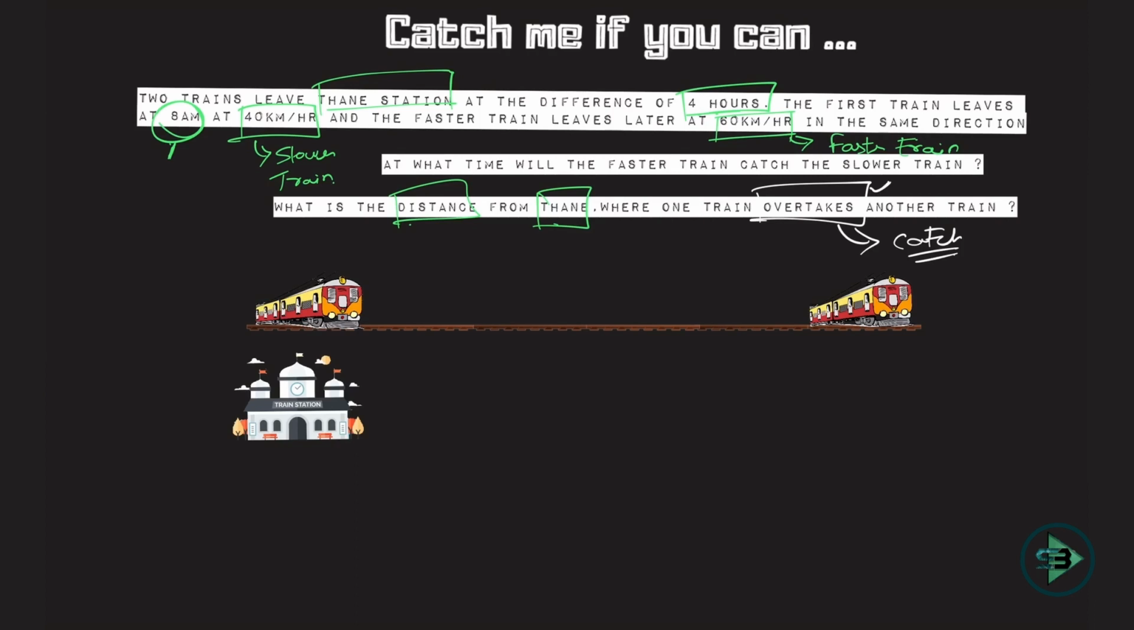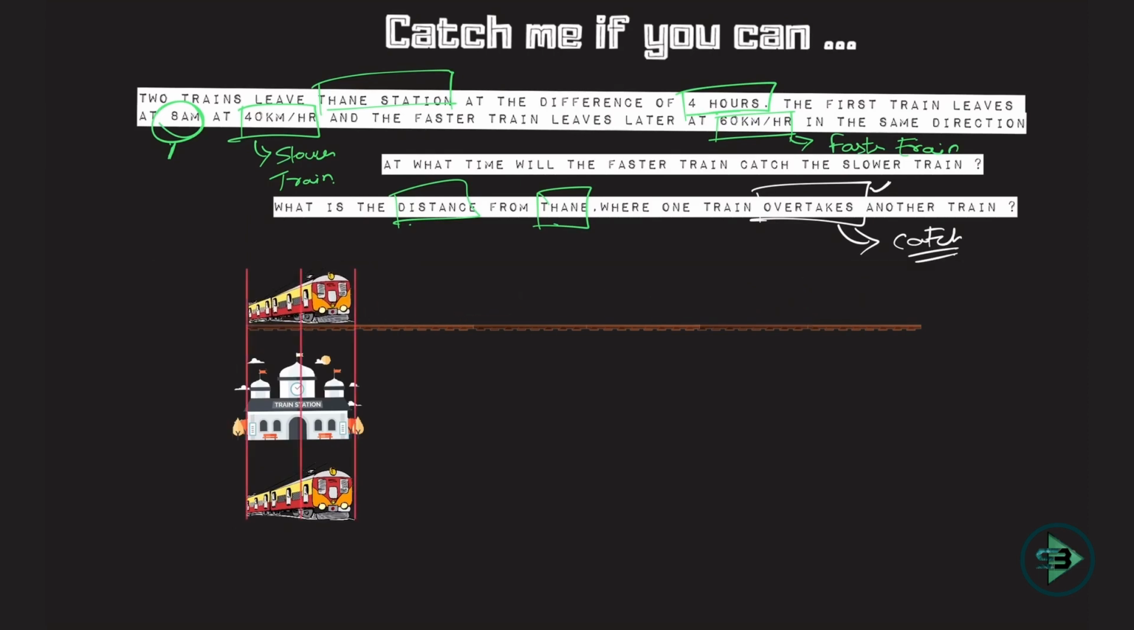So let's imagine a scenario and see what type this is. Let's keep this train here. This train has not come here yet. What is the time right now? The time right now is 8 am. So this train started at 8 am. And then what happened? It moved at the speed of 40 km per hour.